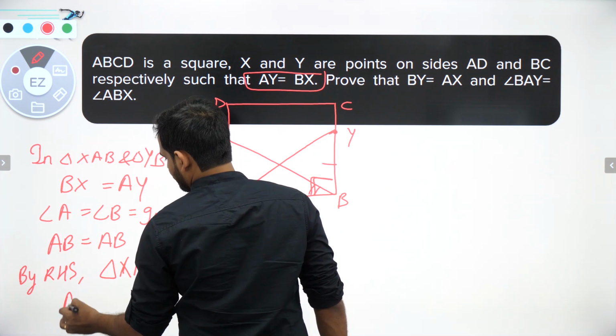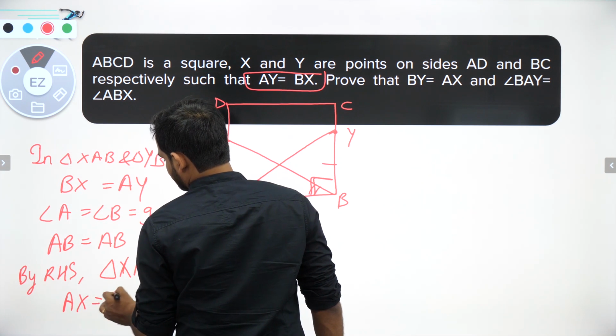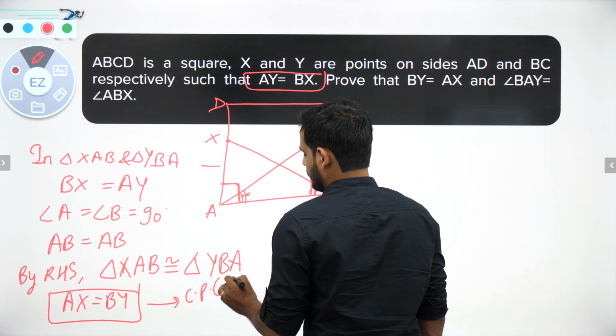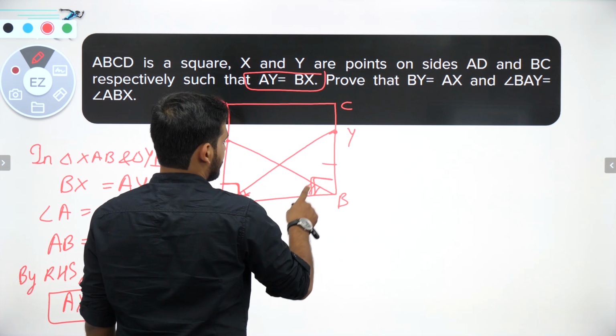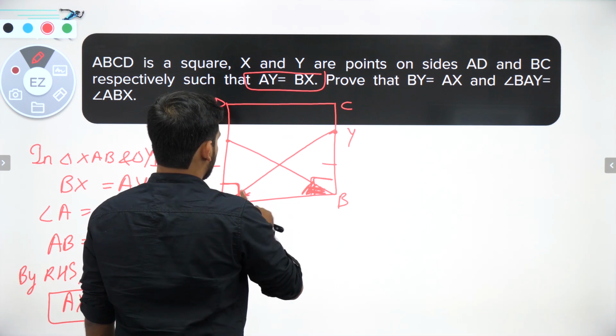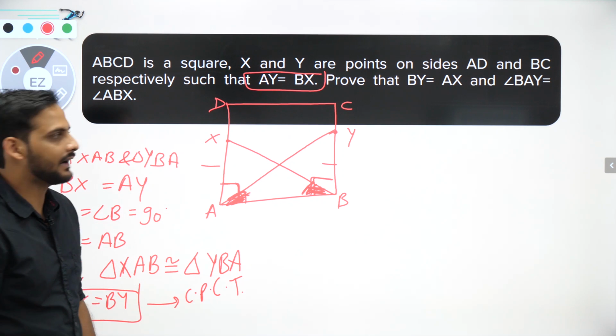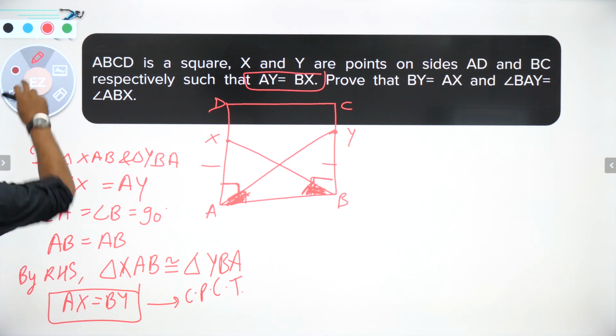First thing proved. And by CPCT again I can say that this angle is equal to this angle because they are the corresponding angles in both the triangles. Done, easy, right? Chalo, let's move to the next part.